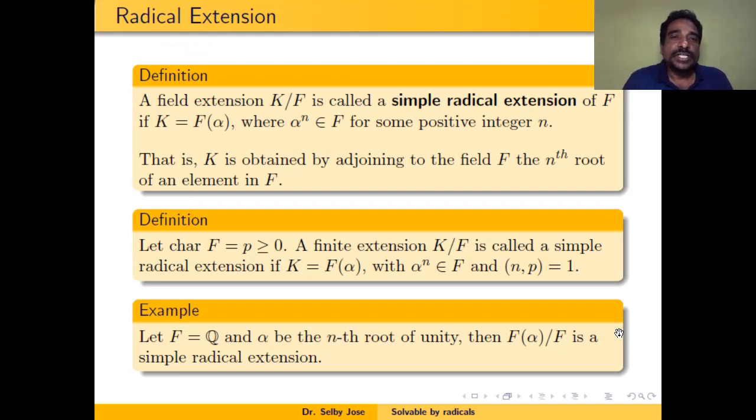A field extension K over F is a simple radical extension if K is equal to F(alpha) with alpha raised to n belongs to F for some positive integer n. This can also be said in different ways. It can be said that K is equal to F of some nth root of A, where A belongs to F.